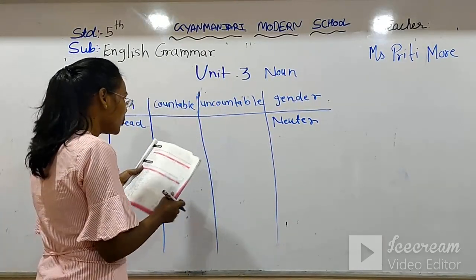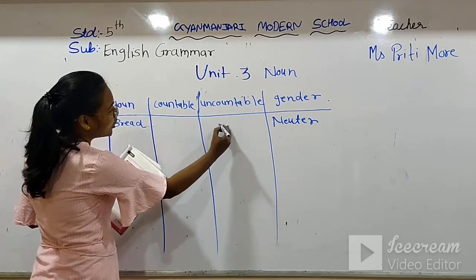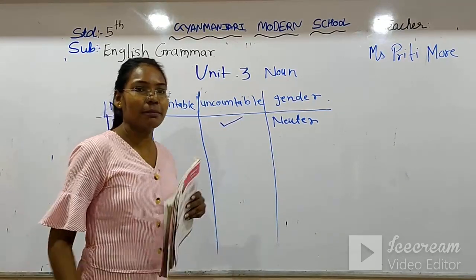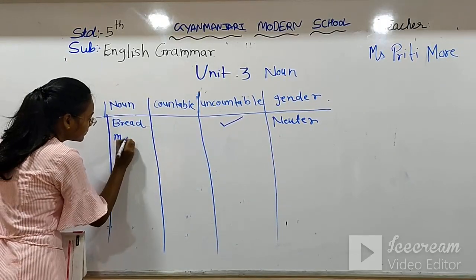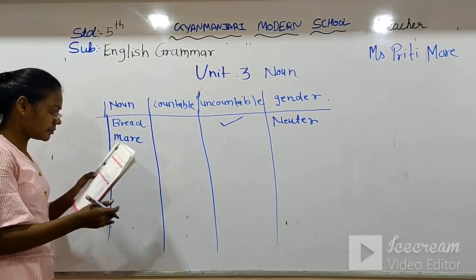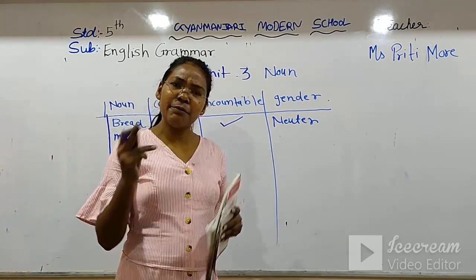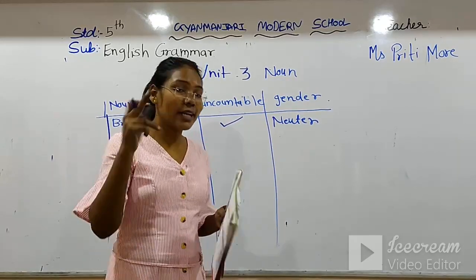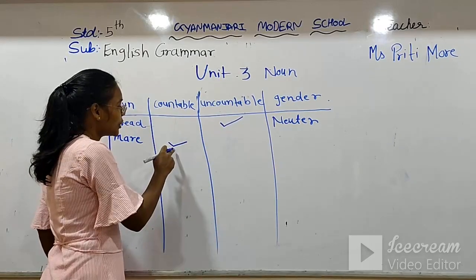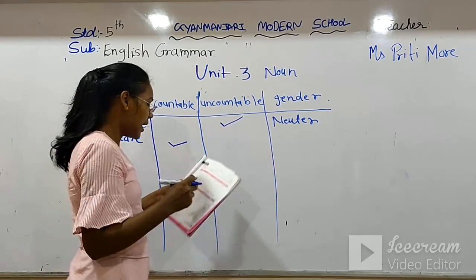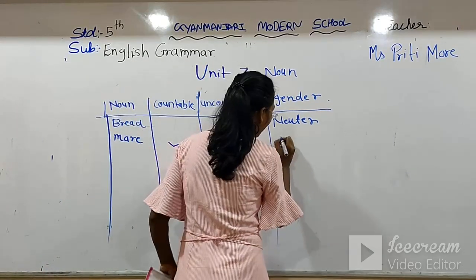But is it countable? No, it cannot be counted. Now the second is male. Male, it can be 1, 2, 3 or 4. That means it is countable. So we tick in the countable box.